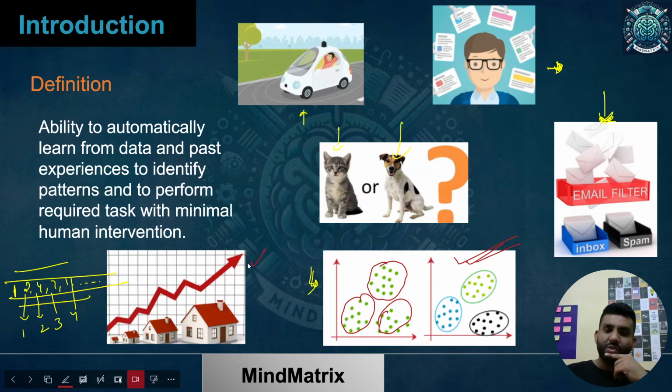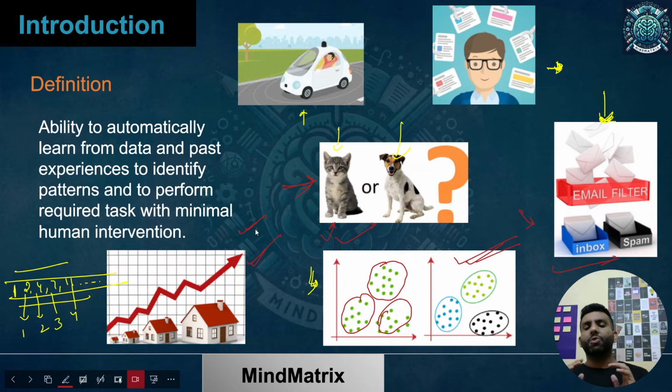Further, understanding the data and then predicting, as I mentioned over here, identifying the class: was that a cat or a dog? Is it a valid mail or is it spam? Similarly, we can have problems where we need to predict the rate of something, or the life cycle of a product. So we would be predicting something, finding the patterns within the data, learning from the past data. That is our machine learning. I hope the overall high level idea is clear.